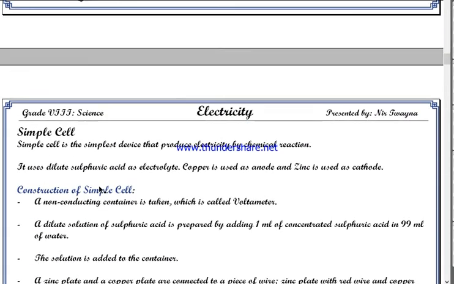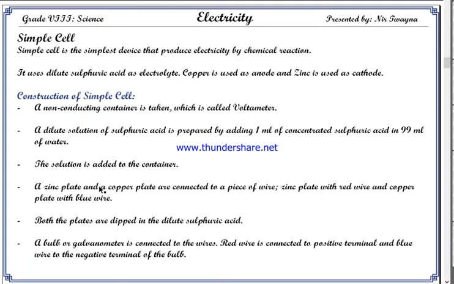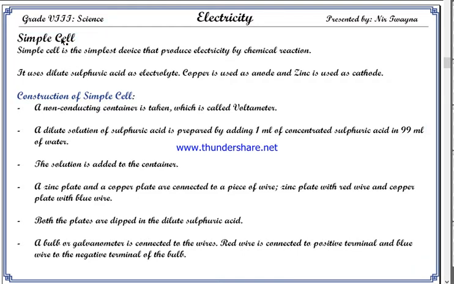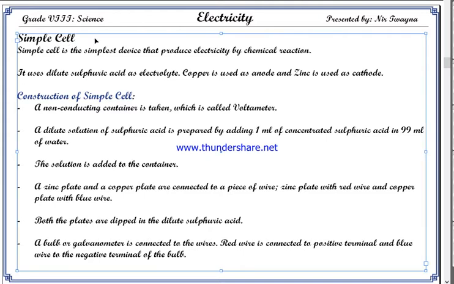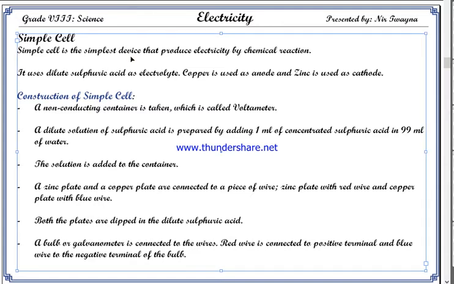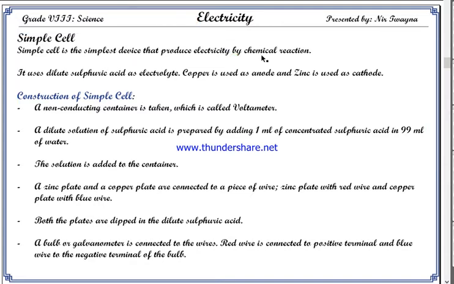Okay, now let's go to a simple cell. Simple cell is an example of primary cell. It is a pioneer cell which was discovered a very long time ago. This is the first cell to be discovered, and it has the simplest structure. It is the simplest device that produces electricity by chemical reaction. Even you can make it at your home.